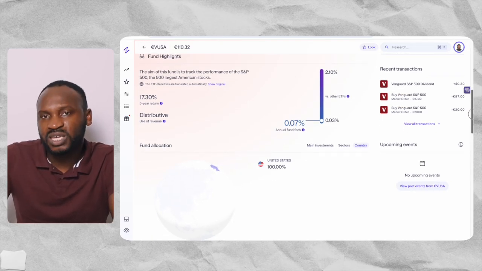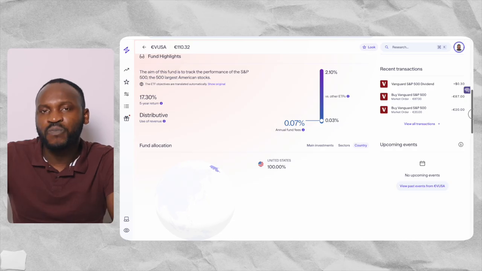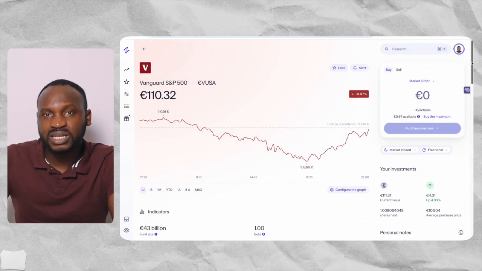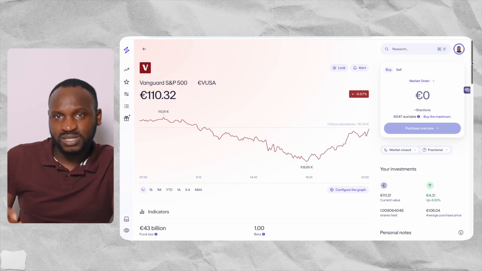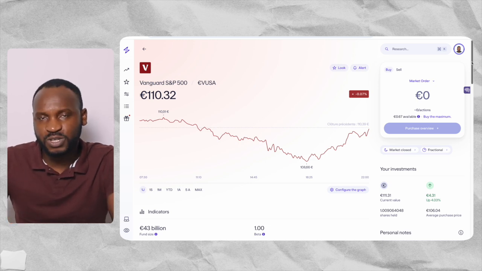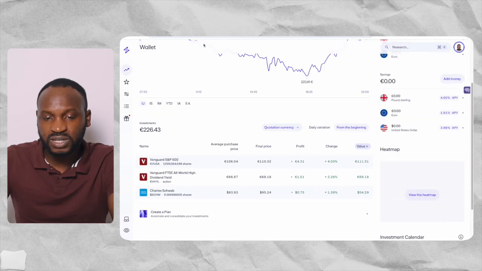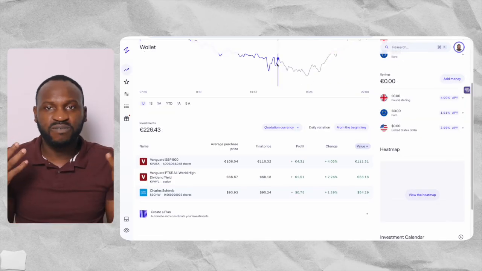So that is what I just want to let you know, if you are wondering how am I going to be making money without paying anything. You are paying some money at the end of the year, which is that 0.07%, the expense ratio of this S&P 500.